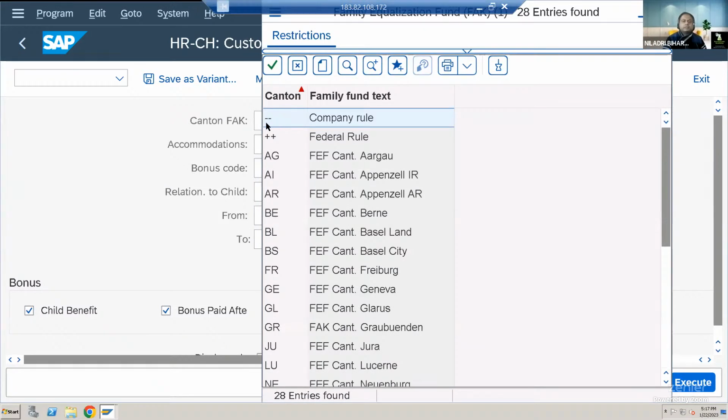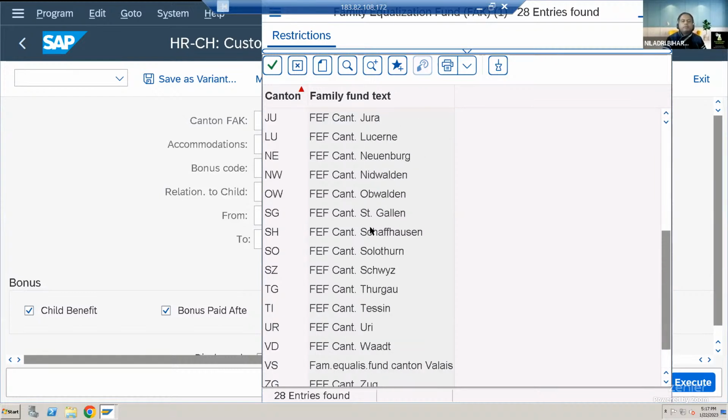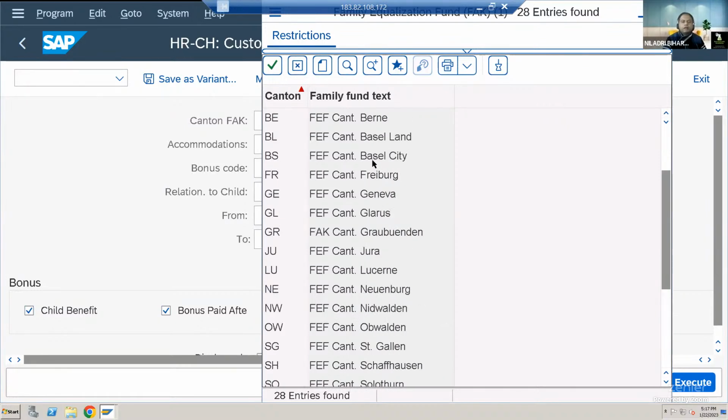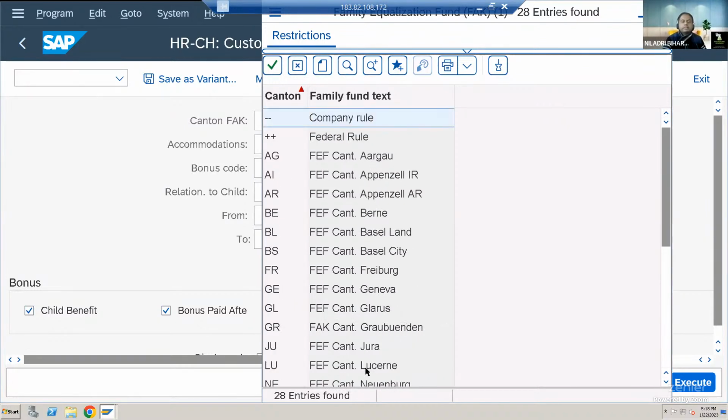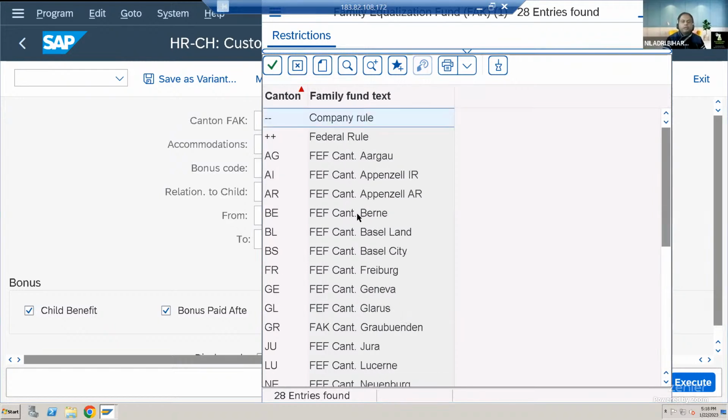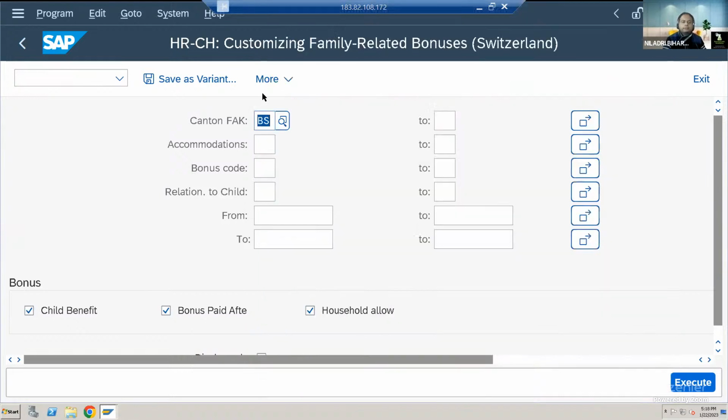And if you see here in the canton FAK, I have already discussed the family equalization rule, and inside that you will find different cantons. In short, they are mentioned as cant, like that, and every major city has been covered, like Zurich, St. Gallen, Geneva, Basel. All the major cities you will find here, and you just have to select the canton you want to use. Let's say I belong to Basel city. I will just select that.